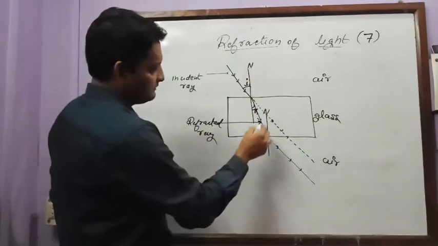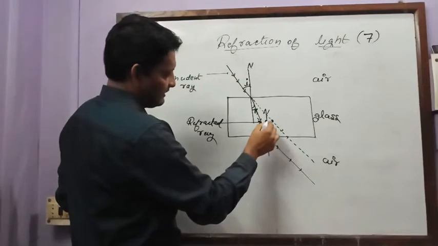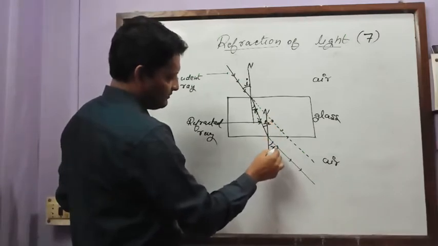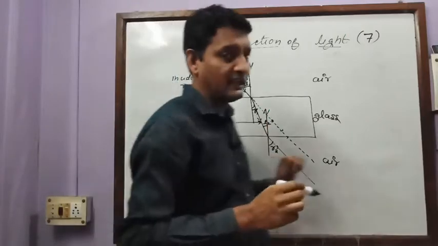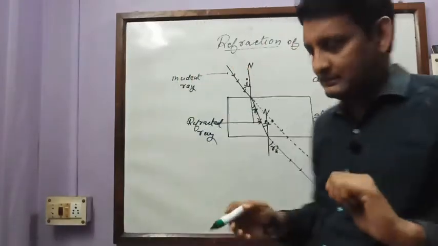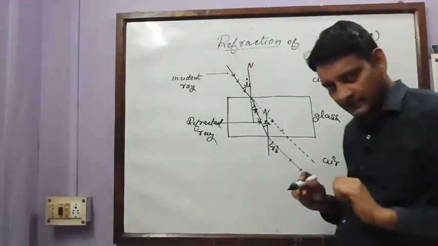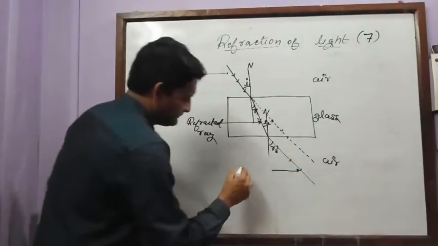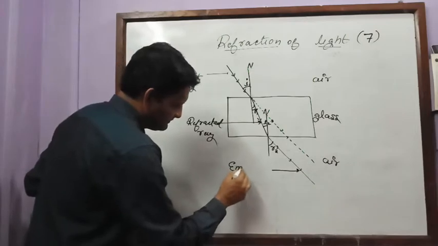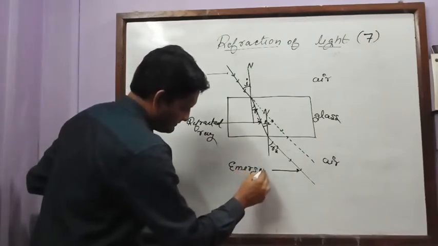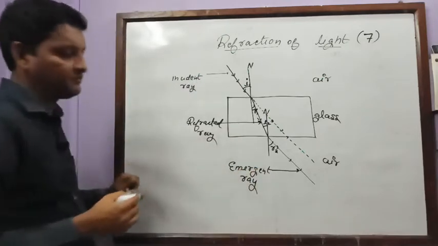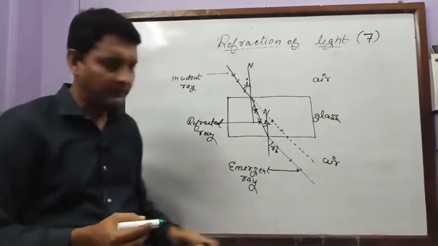Similarly this is again angle of incidence, and this you will call as angle of refraction. So there it was angle of reflection, and here it is angle of refraction. Clear? This ray you will call as emergent ray. What is the name of this ray? This is the emergent ray.